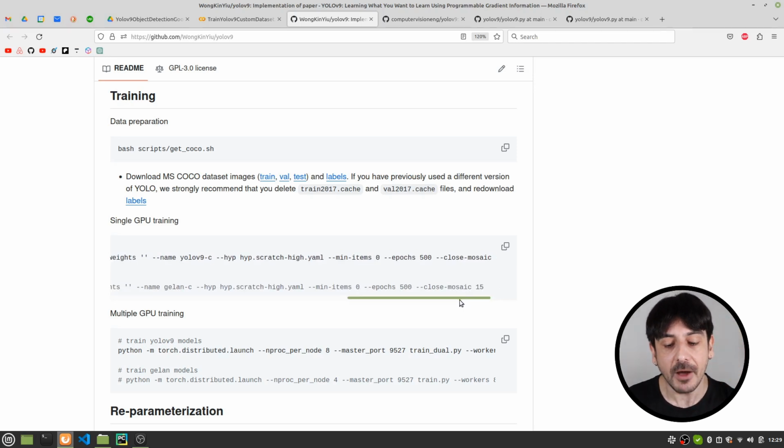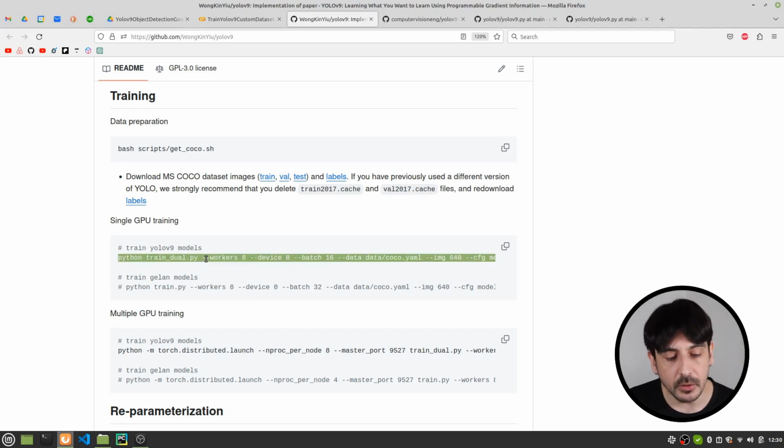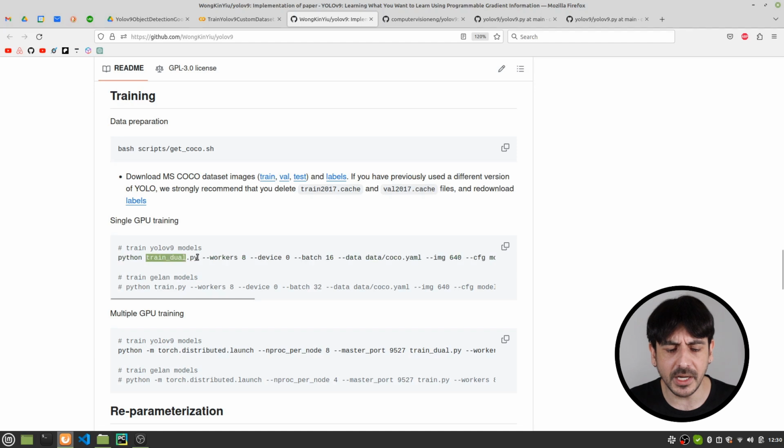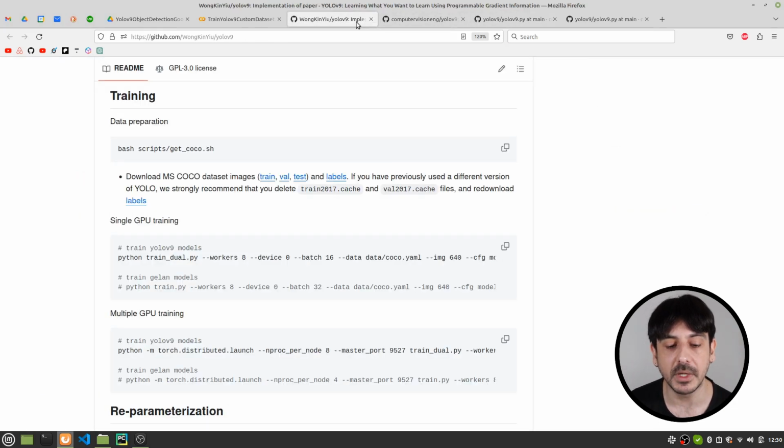But if you don't have any background in programming, in software engineering, then this may be a little confusing. This may be a little overwhelming. You need to execute Python, a file.py, workers, device. This is very strange and very confusing if you don't have a background in programming whatsoever. So this is why I decided to create this file, in order to help you train this object detector much more easily. For now, just remember this is a file we're going to use to make the training process much easier.